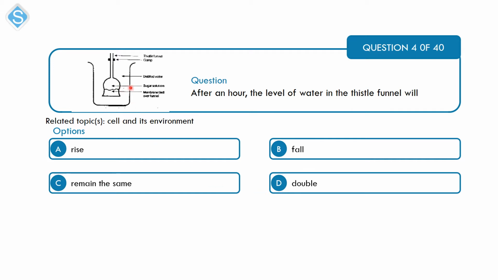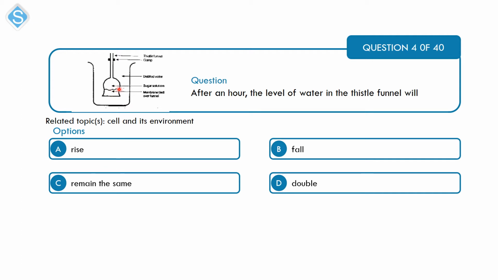All right, so what we have here is an experiment, which is related to the next question. Now here, this sugar solution is a stronger solution. It is stronger than this distilled water, which is of lower concentration. So you are going to have molecules of water moving through this semi-permeable membrane, that is, it allows some substances to pass.